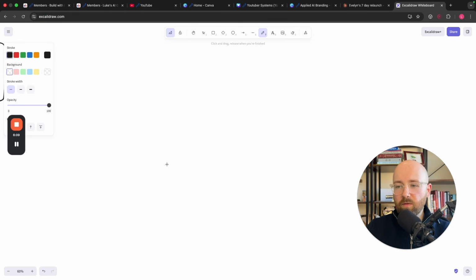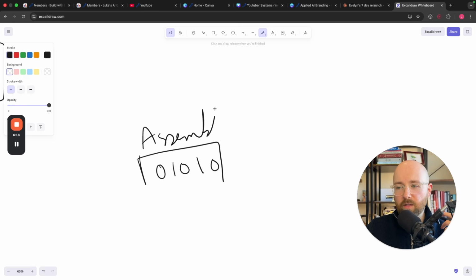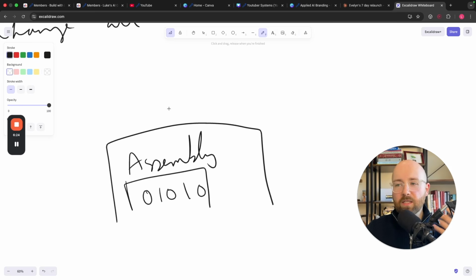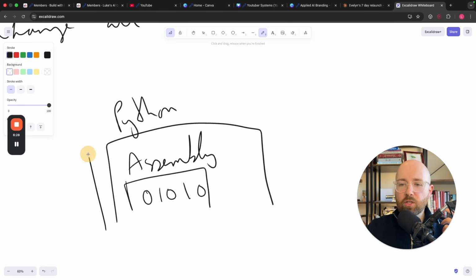So in a simplified way, you have your zeros and ones. And on top of this, this is super simplified, we have assembly language, which is how we move these ones and zeros around. Then you have layers and layers and layers until you have Python. So ultimately, Python is just an abstraction away from these here.